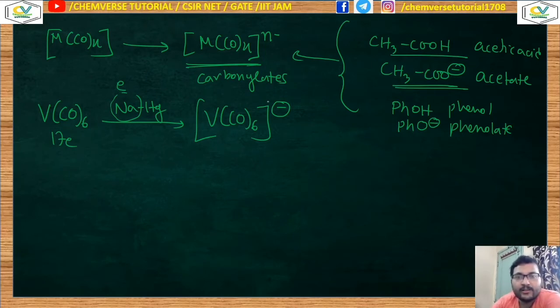Another is the breaking of the metal-metal bonds upon application of alkali metals. Likewise, if you think of Mn2(CO)10, Mn2(CO)10 has a structure like this.